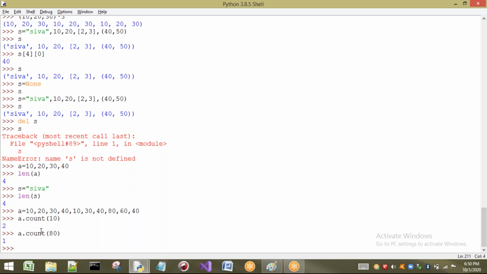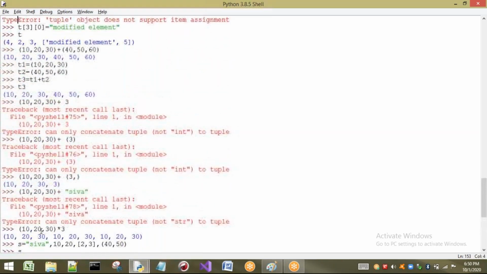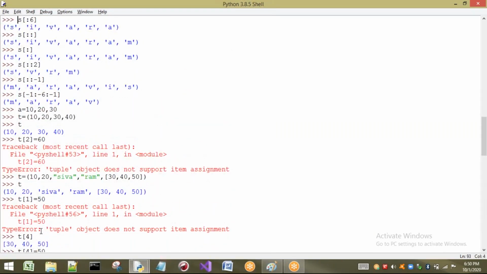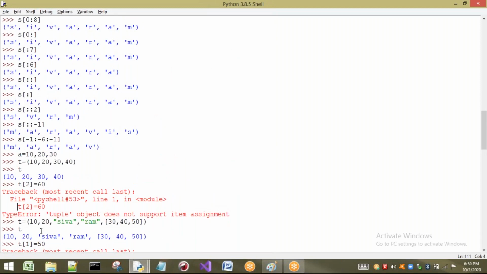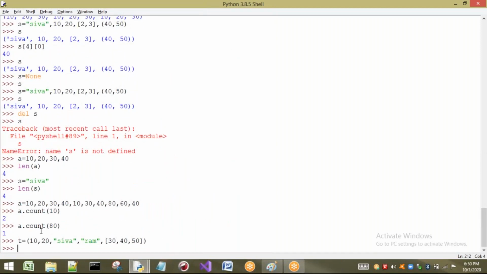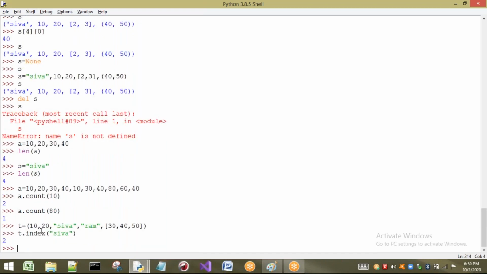I will take one small string tuple and find the indexes of that. See here, I will take this tuple. The tuple t is created, and in t I want to find the index of Shiva. Is Shiva there or not? Yes, it is there, so it will give the index. What is the index? 0, 1, 2. So it has given that. Index returns the index of the specified element.